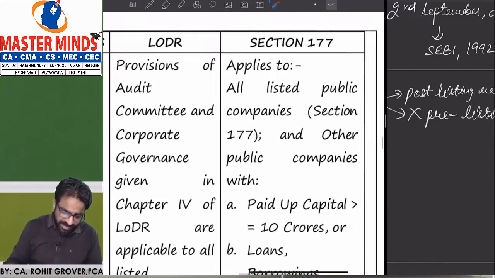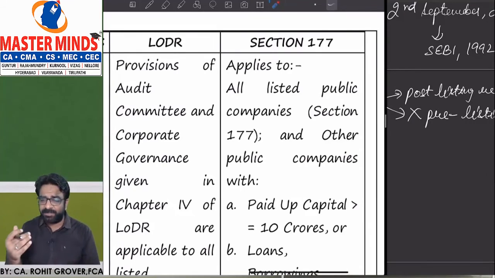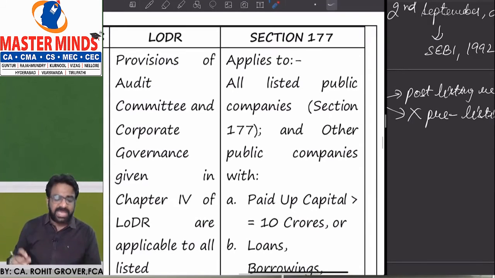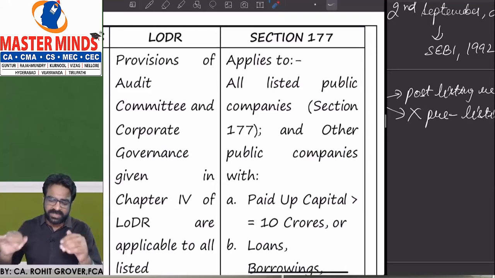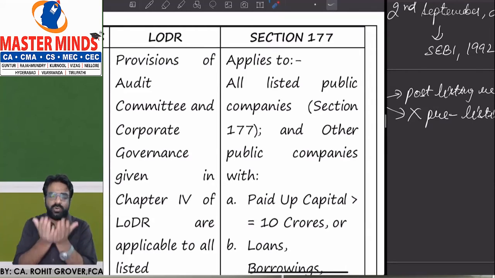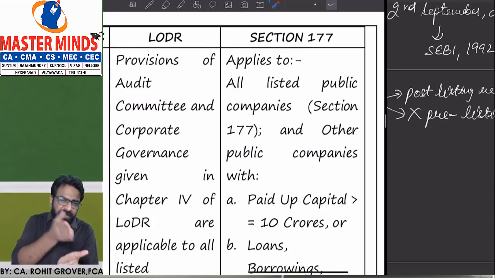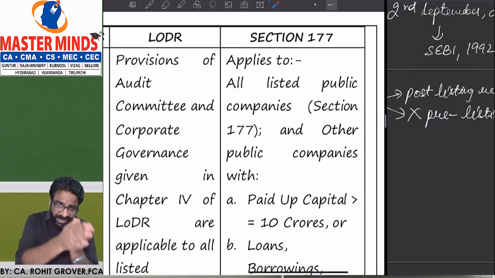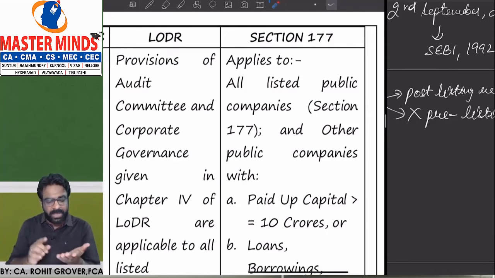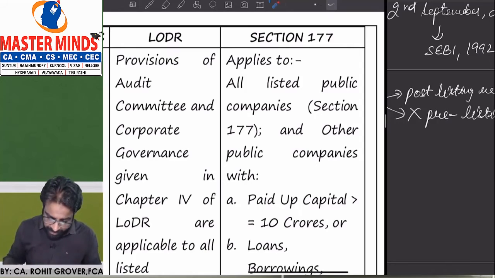Now as per section number 177, which is as per the Companies Act, what is the applicability? As per the Companies Act, section number 177 is applicable to the listed companies. So you all know a listed company is a company first. So obviously it is applicable to all listed companies. Yes, which we have already covered under the LODR. Is it applicable to public companies?